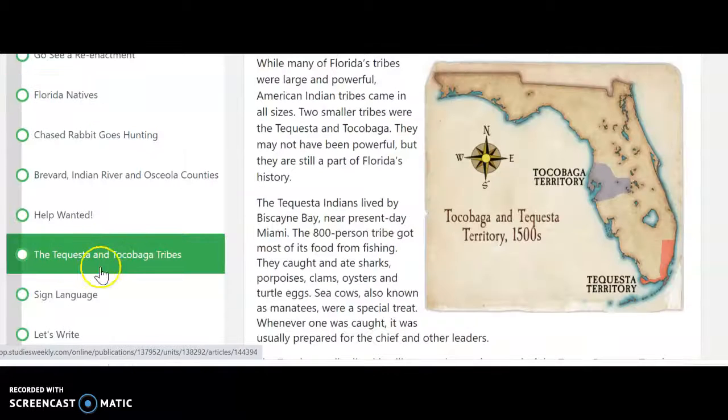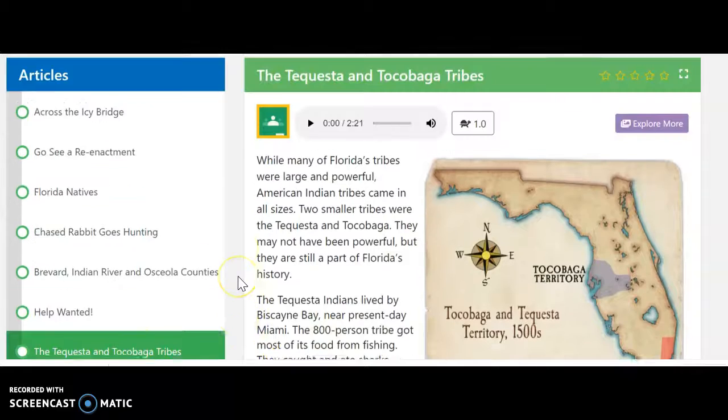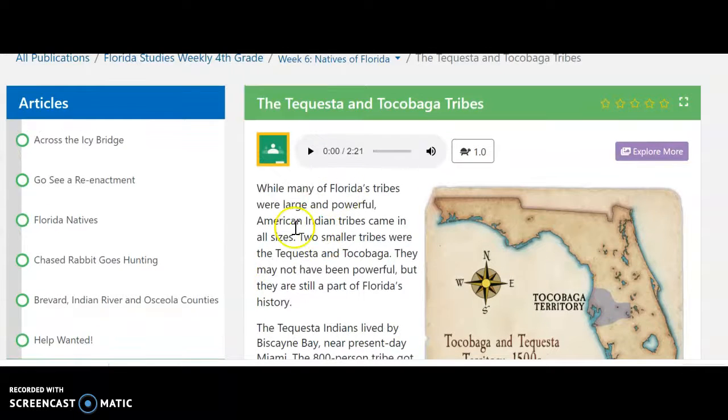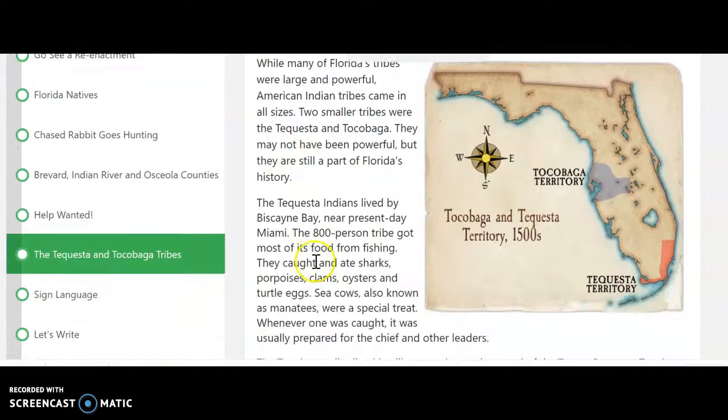And on Friday, let me find the last section here. On Friday, we're going to go down here and learn about the Tequesta and the Tocobaga tribes. This is a really short section, so you're just going to be introduced to these 2 tribes. They even point out where they're located on a Florida map. And basically what my goal is that you guys can be introduced to these native tribes this week, and then next week we will go even further learning about each of those tribes.